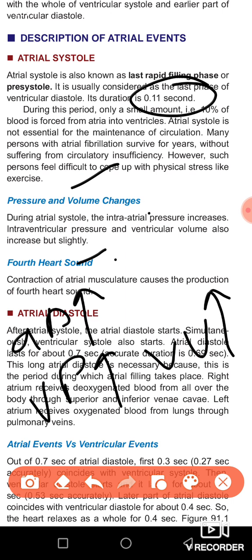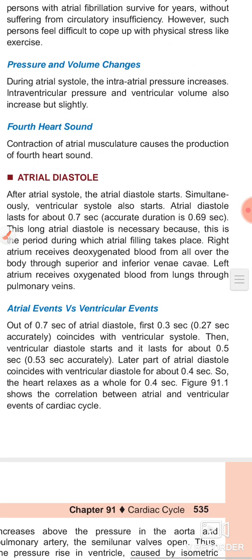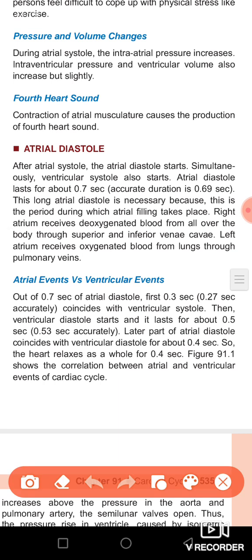Okay, so now we move on to the arterial diastole. In the arterial diastole, after your arterial systole, means after the contraction of your arteries, now your arterial diastole occurs, your arteries are going to relax. So the time period for this event is about 0.7 seconds, and in this period your arteries are going to fill, okay, and they receive deoxygenated blood. So this is the major information about it.